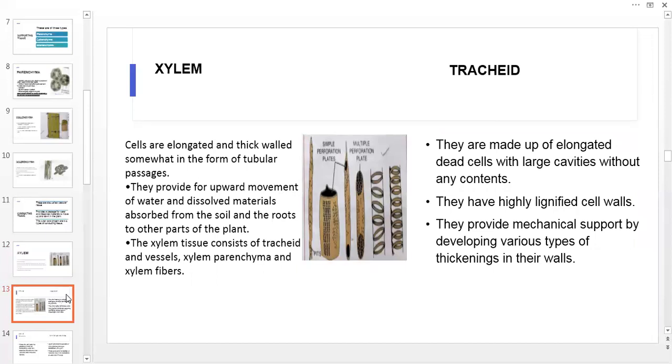Now, in the xylem, you will find the tracheids. They are made up of elongated dead cells with large cavities without any contents. They have highly lignified cell walls. They provide mechanical support by developing various types of thickenings in their walls.